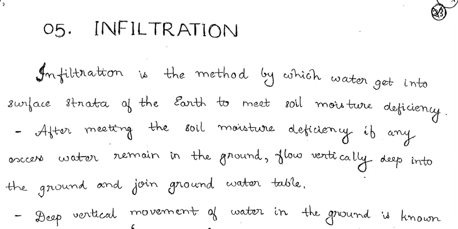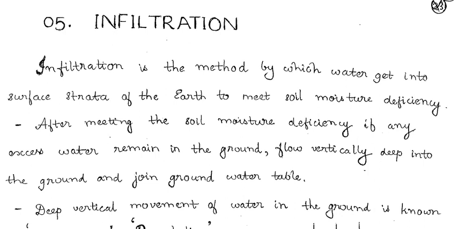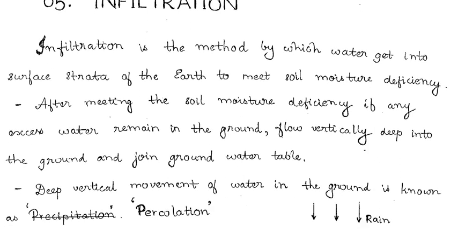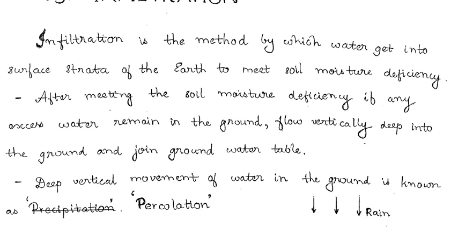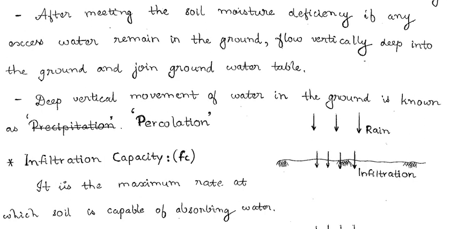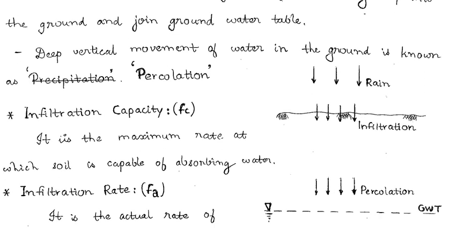Today in this video we will start with infiltration, which is another component of the hydrological cycle. Infiltration is the method by which water gets into the surface strata of the earth to meet the soil moisture deficiency. After meeting the soil moisture deficiency, if any excess water remains in the ground, it flows vertically deep into the ground and joins the groundwater table. This deep vertical movement of water in the ground is known as percolation.